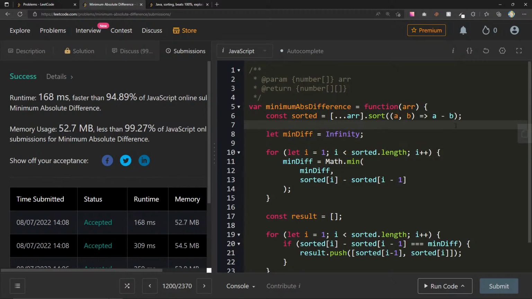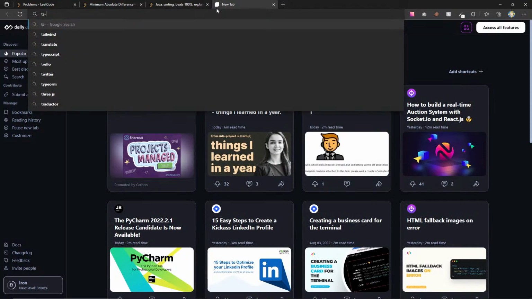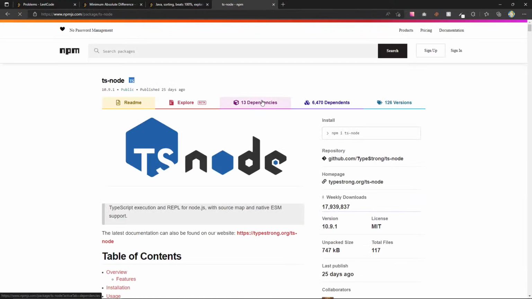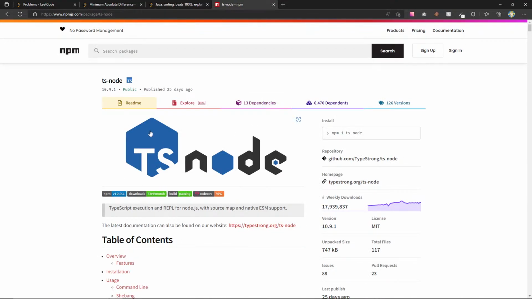For example, if you're executing a TypeScript program using Node, you couldn't just do it with Node unless you first compile the TypeScript to JavaScript or use something like TS Node. I don't know if you guys know about TS Node, but TS Node's cool because instead of having to do Node and then my JavaScript program, you can just pass your TypeScript code directly to TS Node and it'll run for you. But there necessarily has to be a transpile step to go to JavaScript, and then it has to run the JavaScript. So it might take longer.